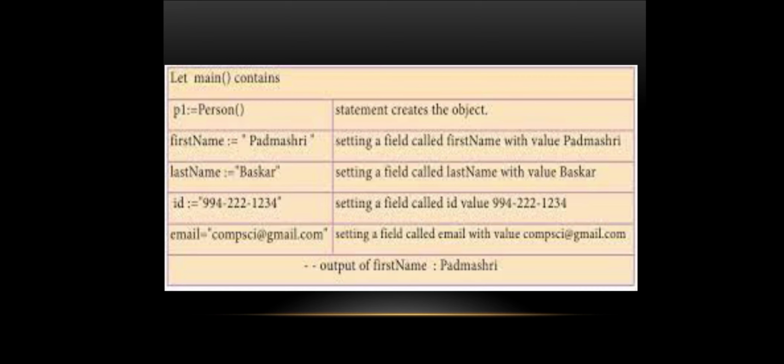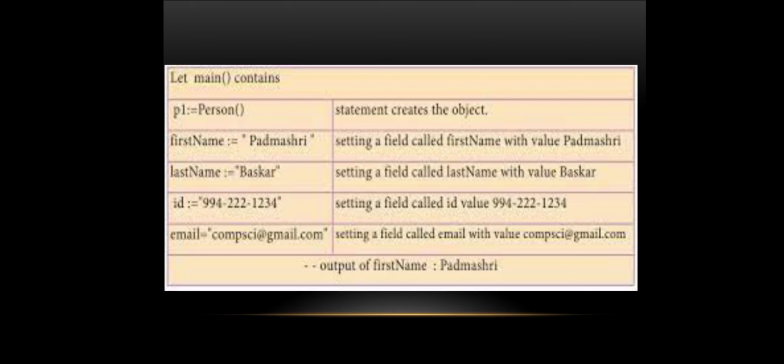The next step will be first name colon equal to Padmasree. The last name colon equal to Bhaskar. The next variable is id colon equal to 994 222 1234. This is one kind of id number.